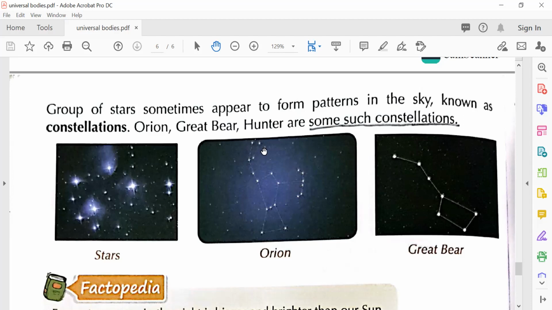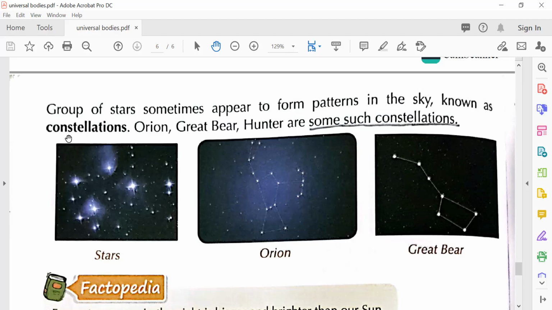So these are patterns hidden in the sky. If someone closely observes the sky, then they can see these patterns. Like a bee, the Orion looks like a bee. Yeah, and these patterns are called constellations. What are they called? Constellation. Even in this picture, there's a bow.